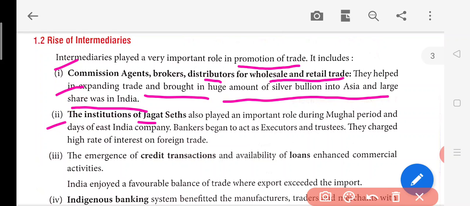The institution of the Jagat Seth also played an important role during the Mughal period and the days of the East India Company. Bankers began to act as executors and trustees. They charged a high rate of interest on foreign trades. Now, the Jagat Seth was a kind of person who used to finance international trades, and they used to charge a very high interest rate. These people were active during the British time when the East India Company was there, and bankers were working like executors. So they were also helping them to flourish this business.